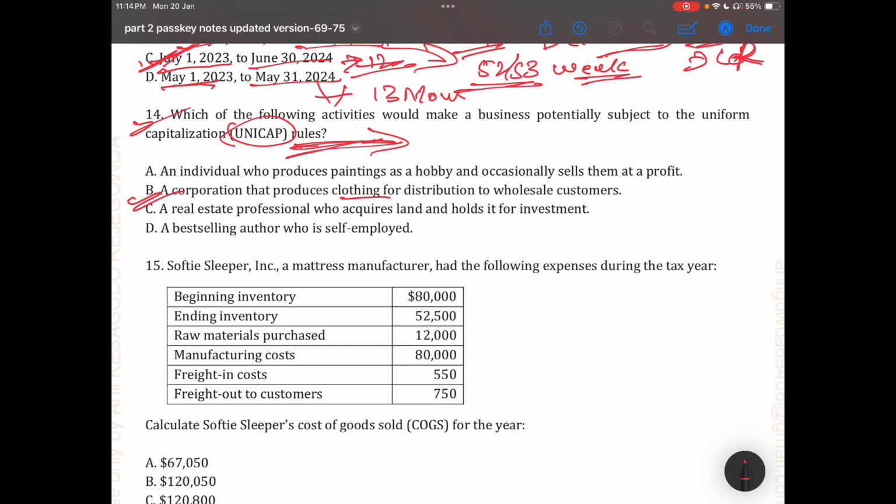The corporation that purchases clothing and distributes to wholesale customers. The others are from hobbies, because unicap will not consider hobbies and the real estate exception, and a best-selling author who is self-employed is also not considered by unicap. Only option B, for direct and indirect expenses: purchase, produce, and sell. The main key point is purchase, produce, and sell, and direct and indirect expenses. There are 5 key points for unicap. If anyone is unable to understand, please let me know.